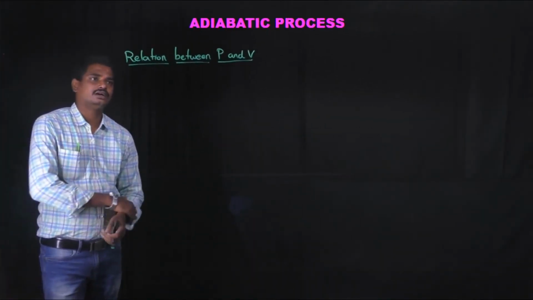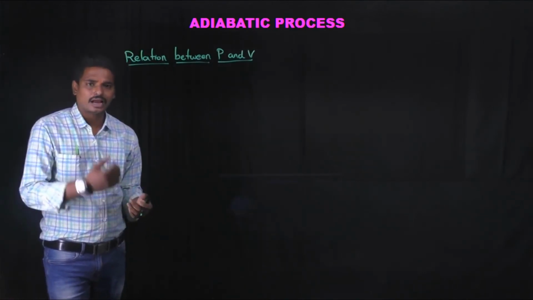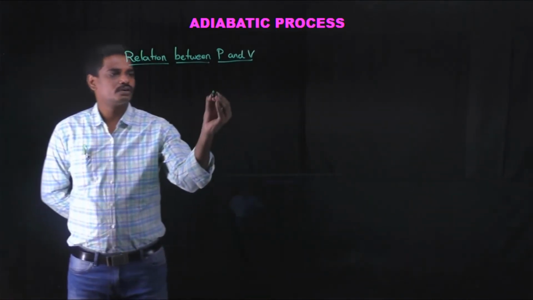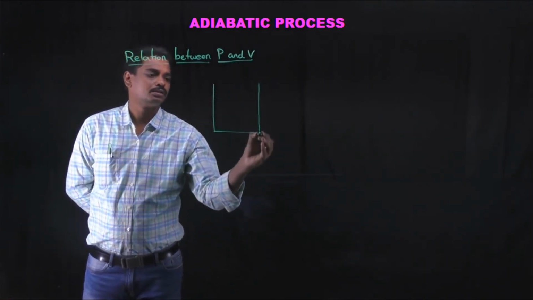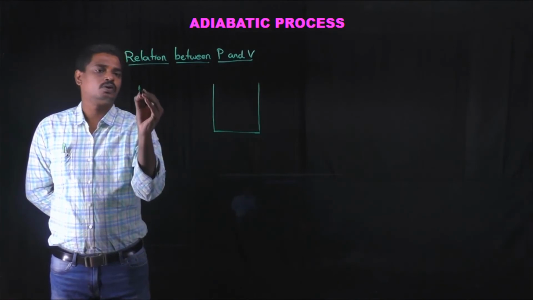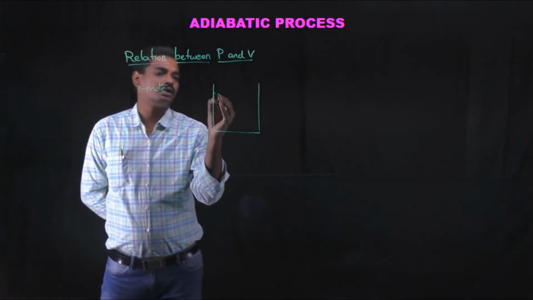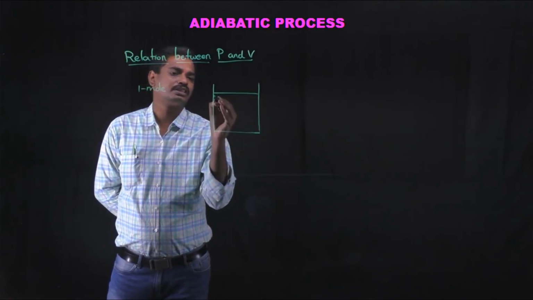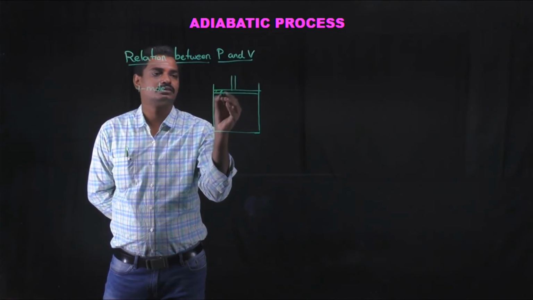Okay students, now let us see the relation between P and V in an adiabatic process. For that, let us consider a cylinder in which 1 mole of ideal gas is taken, and here a movable piston is present like this.